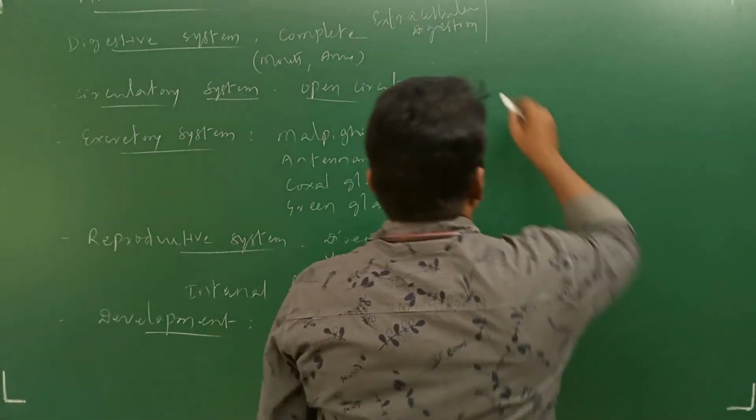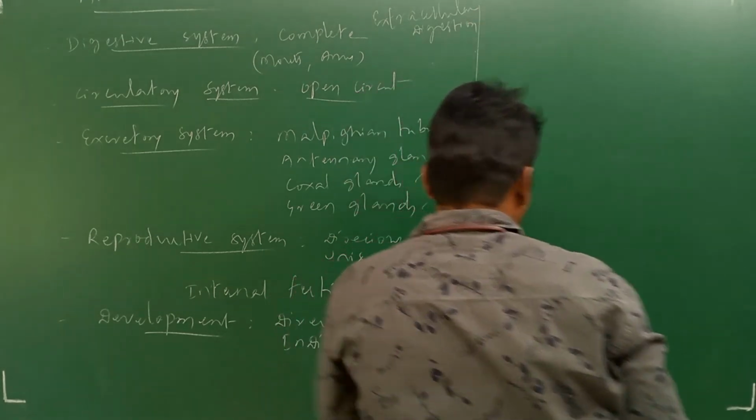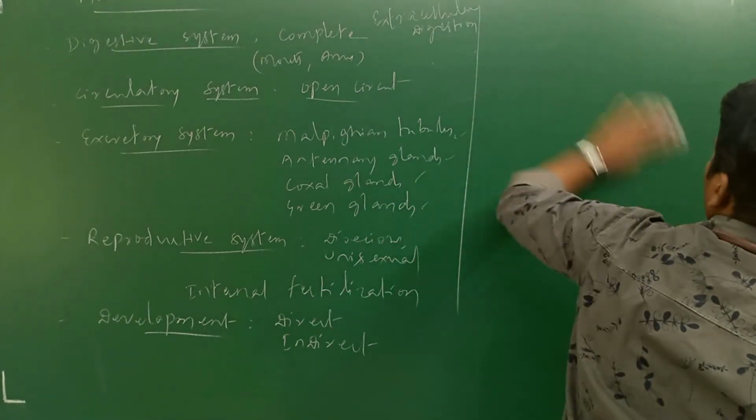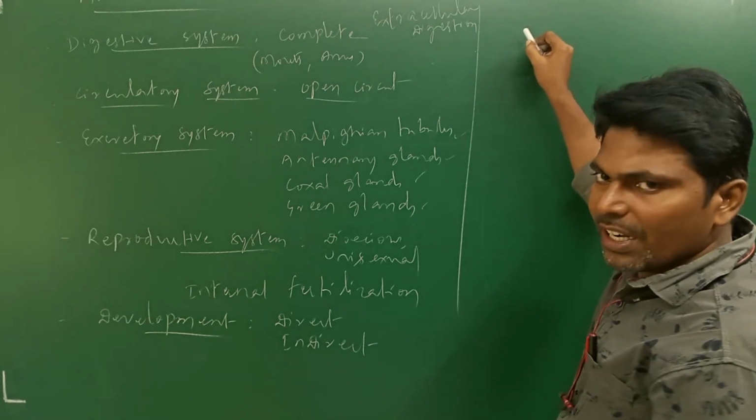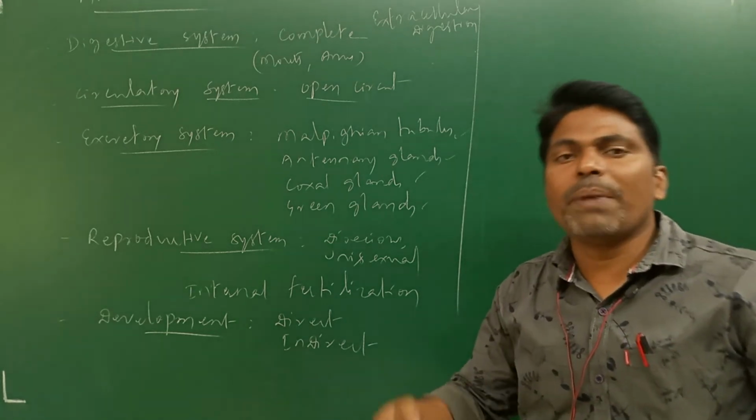Next, some other important characteristic features regarding Arthropoda. In Arthropoda, insect groups are differentiated based on their metamorphosis.